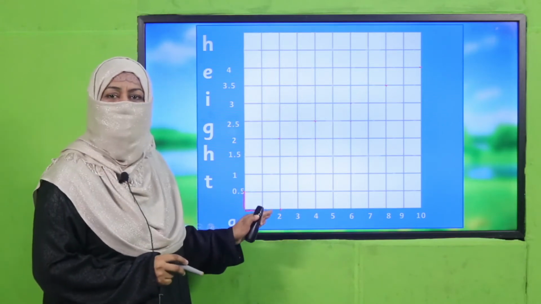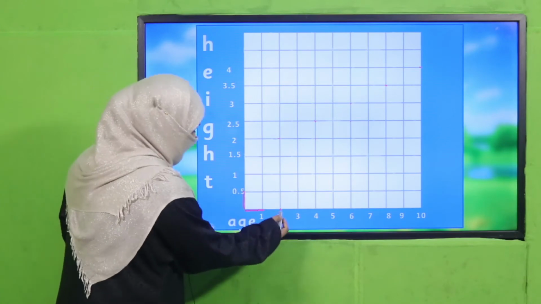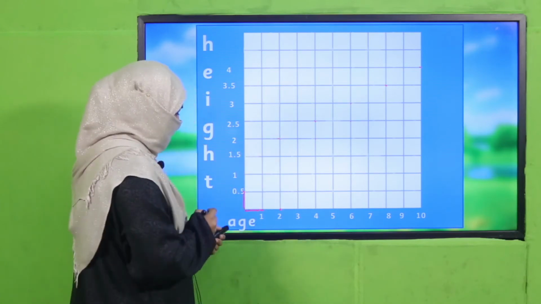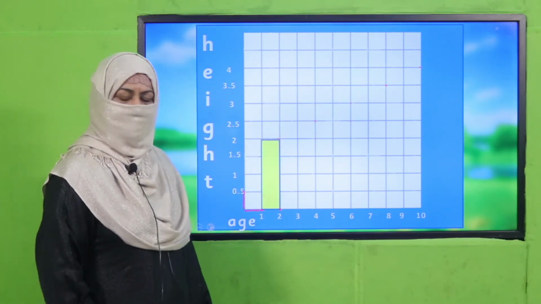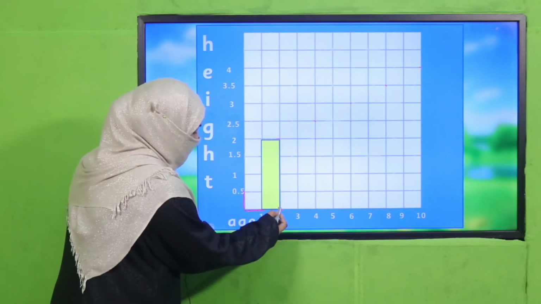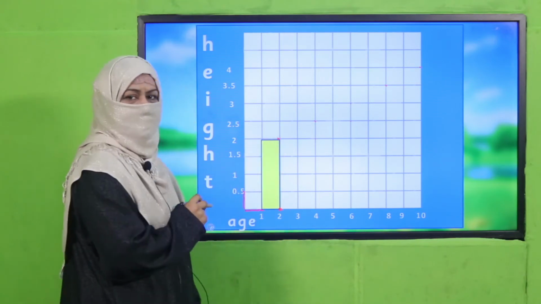So how will I show it in a bar? Like this. Here it's 2 and here it's 2. So I will make a bar like this. It is showing your age is 2 and your height is 2 feet.